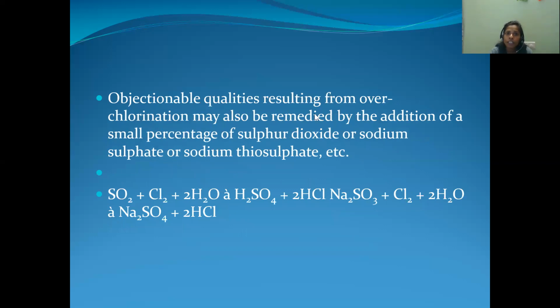But objectionable qualities resulting from overchlorination may also be remedied by the addition of a small percentage of sulfur dioxide or sodium sulfite or sodium thiosulfate. Also by adding these chemicals, we can remove the excess amount of chlorine in the water, because these chemicals react with the chlorine to produce harmless products in the water sample. The better method is the first method, but by using the second method also, we can remove the excess chlorine in the water sample.